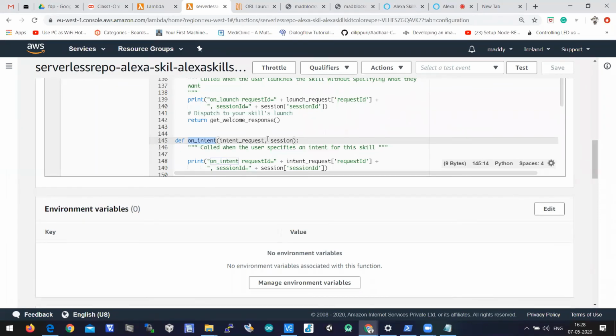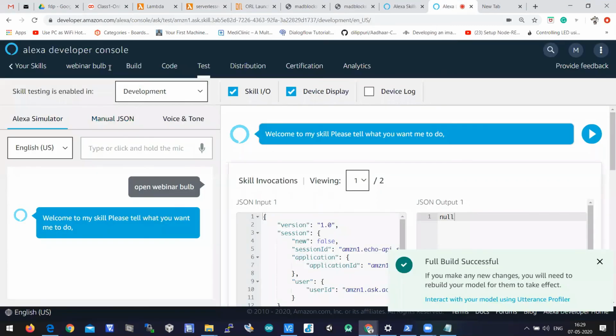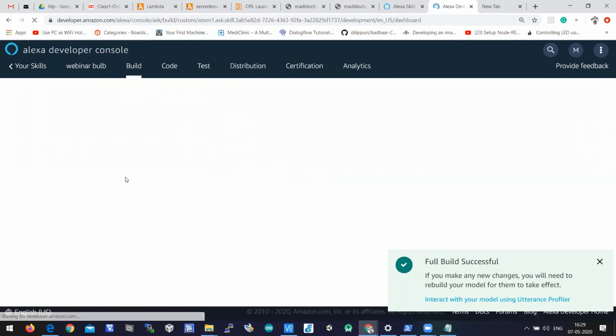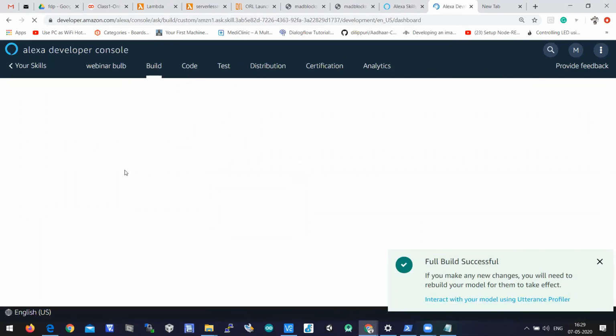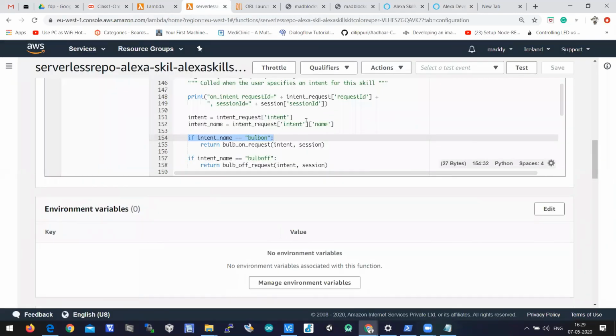In on_intent, we need to write some condition check. The condition check is like if intent_name double equal to, what is the intent which is written here in the webinar build. And what are the intent names? Bulb on and bulb off, right? So we need to write two if conditions here.